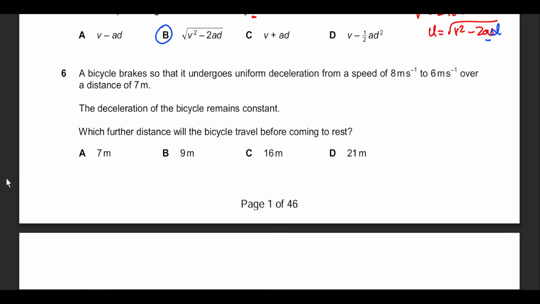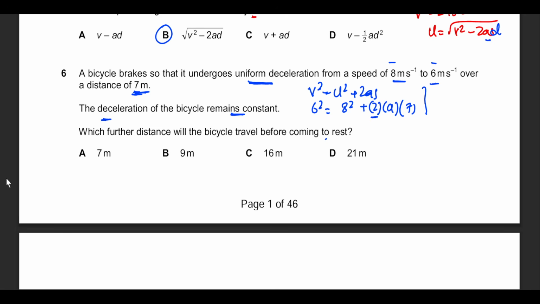Question number 6 says a bicycle brakes with uniform deceleration, keyword, from a speed of 8 to 6 over a distance of 7 meters. The deceleration remains constant. Which further distance will the bicycle travel before coming to rest? Before we move on, we need to find the acceleration first. Since we have distance involved, v squared equals u squared plus 2as. Final speed is 6, initial is 8. So 6 squared equals 8 squared plus 2 into a into 7. This happened over a displacement of 7 meters.